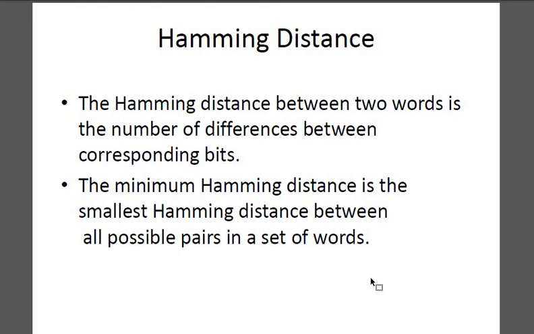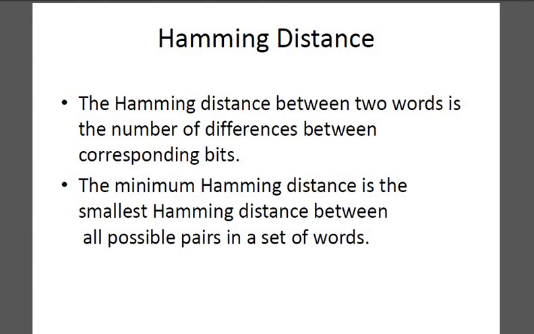I'll start with this Hamming distance. Hamming distance is the difference between two corresponding words, or a pair of code vectors, defined as the number of locations in which their elements have different values. I'll repeat it once again, listen carefully. The Hamming distance between a pair of code vectors is the number of locations in which the two elements are different.